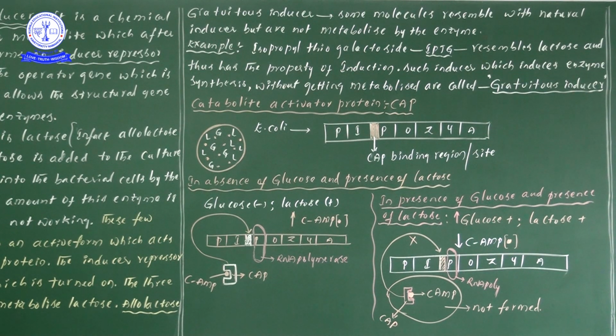Three different types of structural genes will be expressed, no. So all these structural genes cannot metabolize this gratuitous inducer. But the gratuitous inducer seems to be like a normal inducer only. What are the enzymes produced from the structural genes? These structural genes cannot do anything to that particular gratuitous inducer. Means here this gratuitous inducer cannot be involved in metabolic activities.